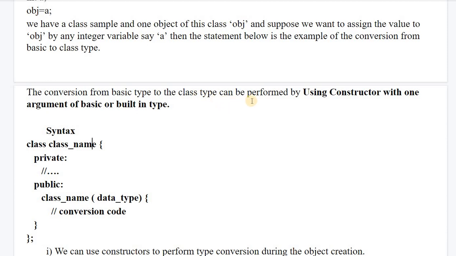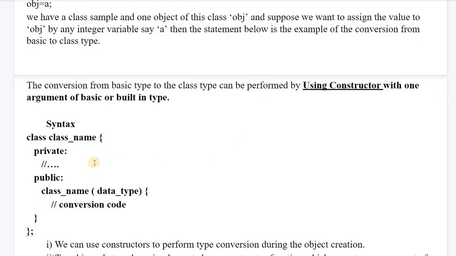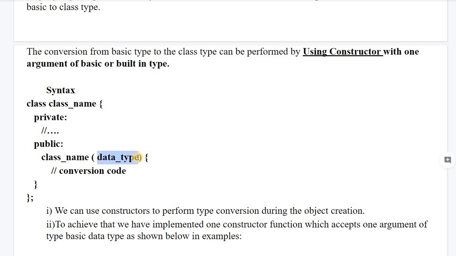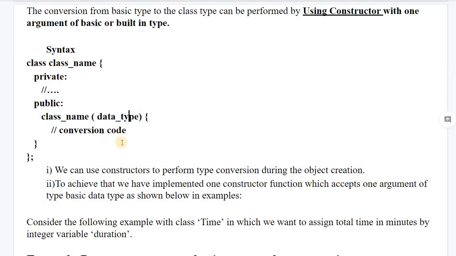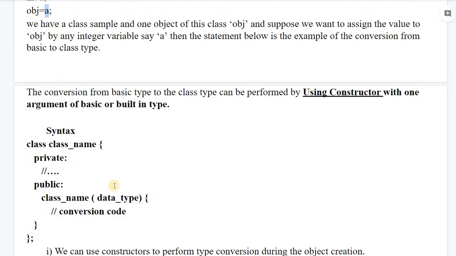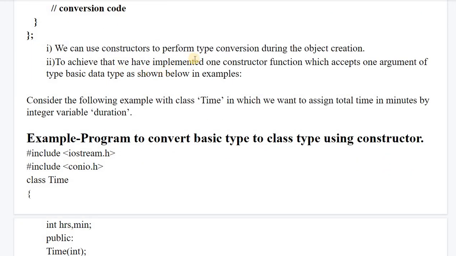The conversion from basic type to class type can be performed using a constructor also. Yes, this is very important. Conversion from basic data type to class data type occurs using a constructor function. This constructor function contains only one argument of basic data type, so it specifies the source, or you can say this side of the assignment operator. We can use a constructor to perform type conversion during object creation also. To achieve that, we have implemented one constructor function which accepts only one argument of basic type.